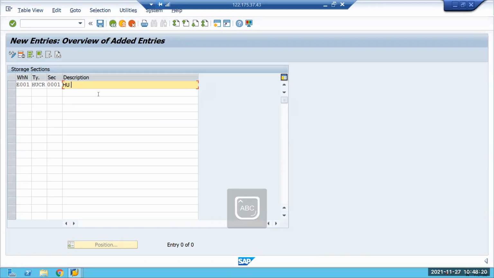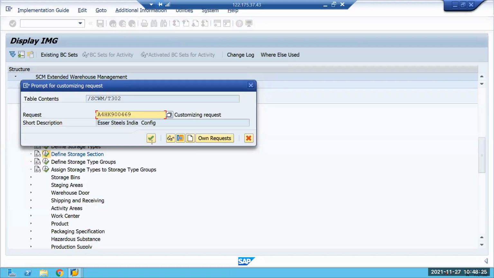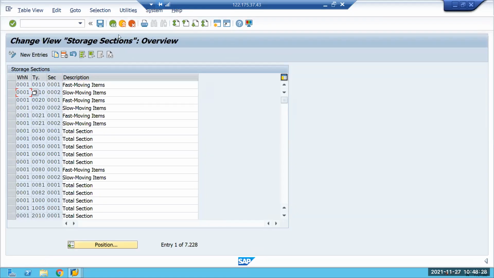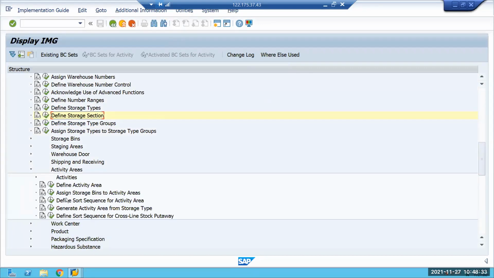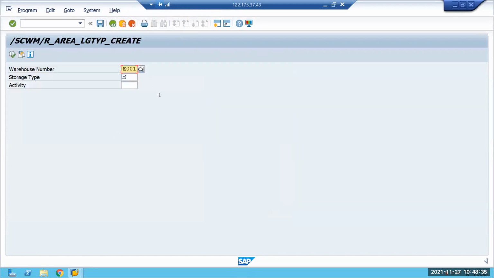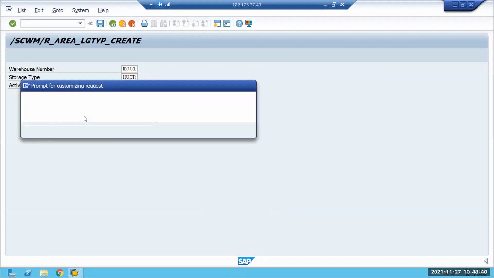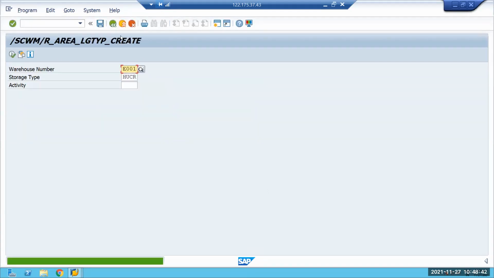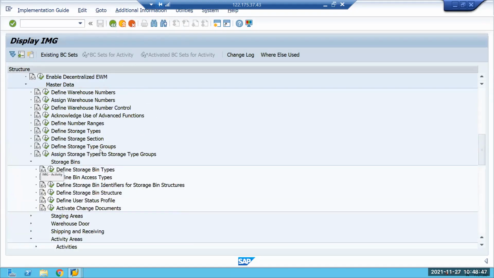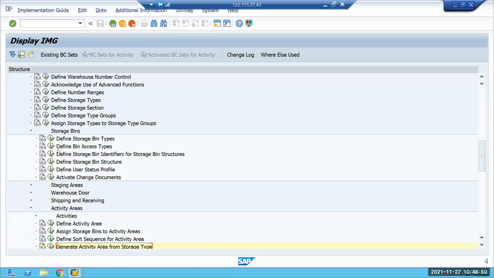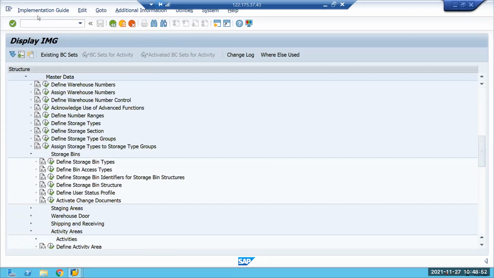HUCR. Create an activity area. Just come down, generate. Yeah, that's good. HUCR. Execute. Now create a bin. Only one bin, right? LS01. Okay, we only have the pack bin like that.